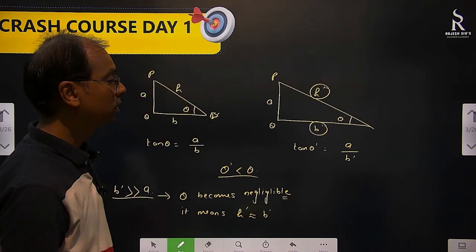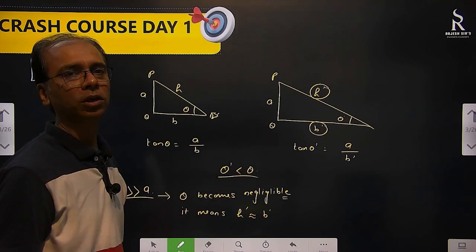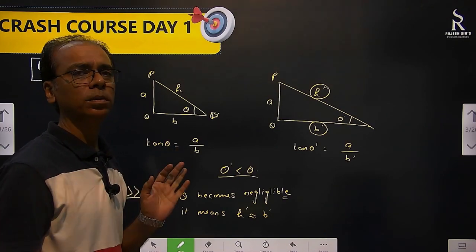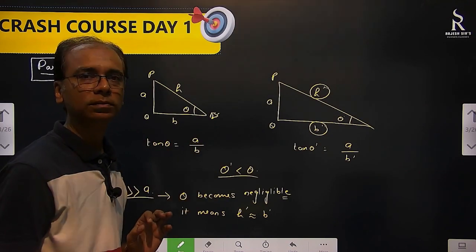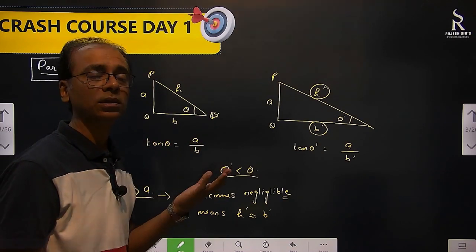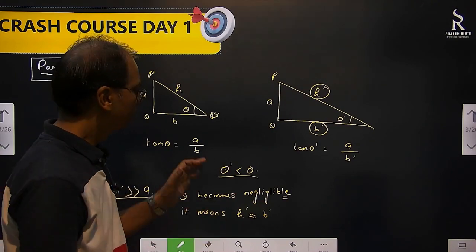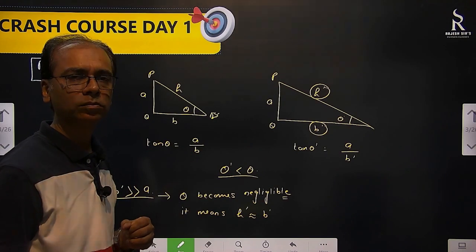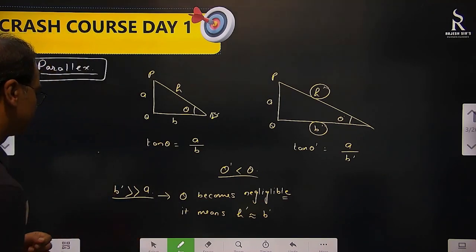And how to measure then? Then we don't take tan theta, because it becomes small. Whenever angles are small, what do we do? Normally we would write tan theta, but we don't write tan theta. We write theta equal to b by a. Same way, in sin theta terms also we write theta equal to b by a. We will see that. Okay. But this is parallax. Now, what are we going to do with this? I am telling you one question. Okay. Let's see how to solve that question.